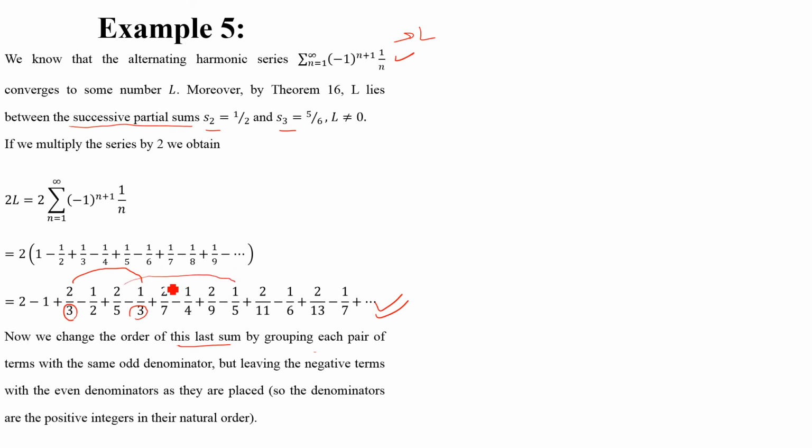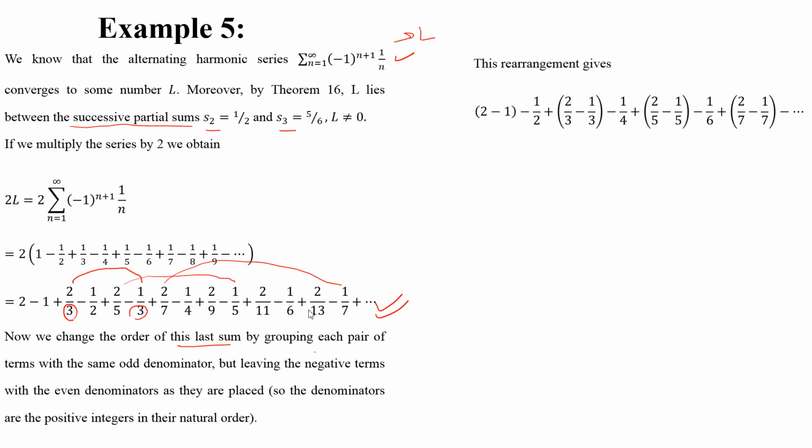And what is the next pair with odd denominator? 2 by 7, minus 1 by 7, and so on. Now here are the even terms. We'll write them as they are. So in this way, we have this sum. So this is the rearrangement.